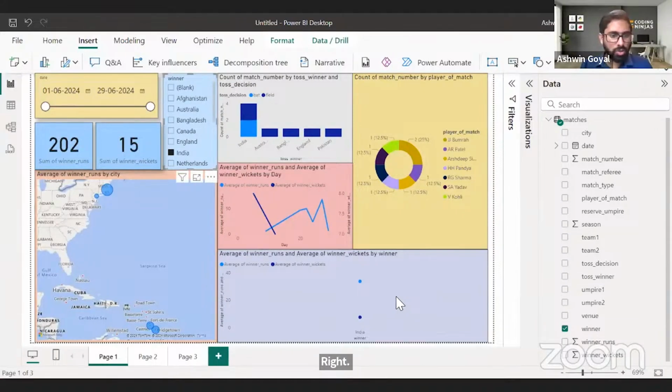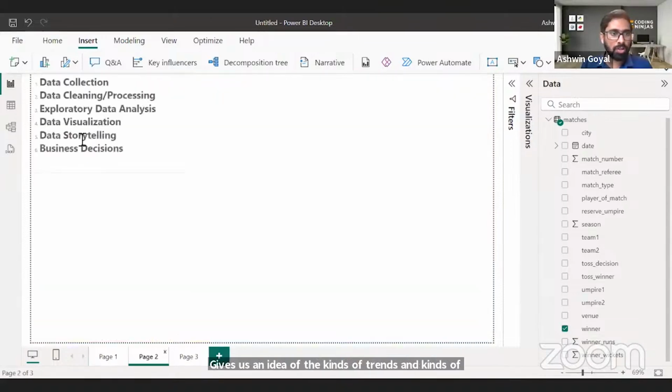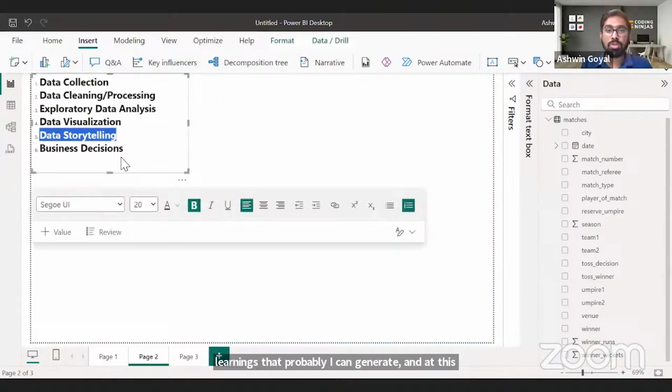I think that just gives us an idea of the kinds of trends and kinds of learnings that Power BI can generate, right? And at this point, we are on step 5. We are telling stories from the data. We are deriving insights from the data set through visualizations, and we are conveying those insights to the stakeholders through data storytelling, through conveying a message or through telling a story. And we tell the story to our managers, business team leaders, CEO, to all the stakeholders who are involved in the project.